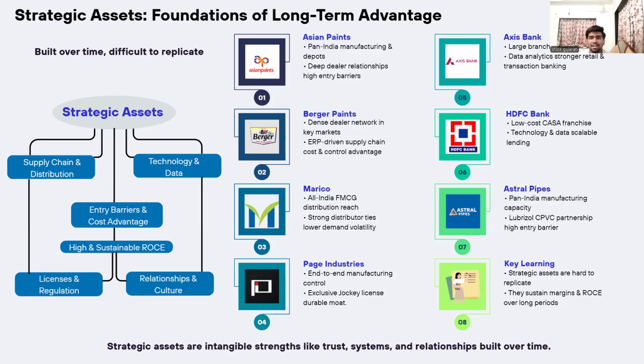Marico's distribution reach helps it launch new products with much lower risk. Page Industries benefits from controlling its manufacturing end to end and from its exclusive Jockey license. In banking, Axis and HDFC Bank both benefit from a large deposit base, strong transaction banking and customer data.